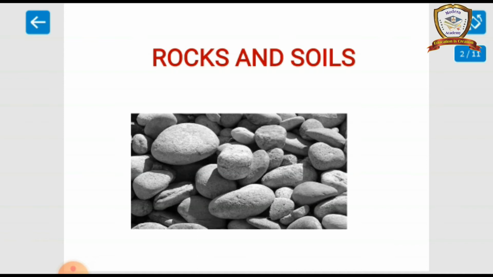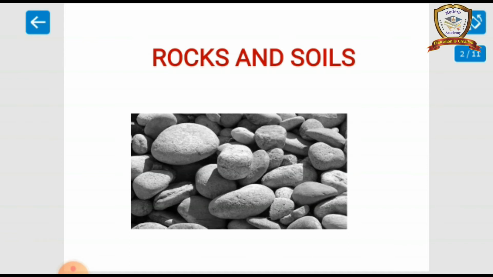Next one, metamorphic rock. The combination of igneous and sedimentary rock forms the metamorphic rocks. Meta means change and morpho means shape, so there is a change in the shape. There are two types of metamorphic rock: thermal metamorphism and dynamic metamorphism. If the change in rocks is mainly caused by high temperature, it is called thermal metamorphism. If the rock is changed by high pressure, it is called dynamic metamorphism.